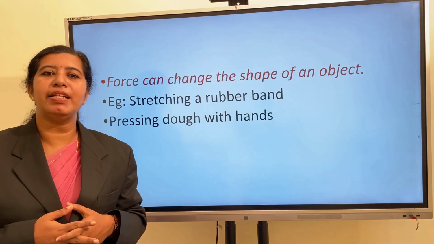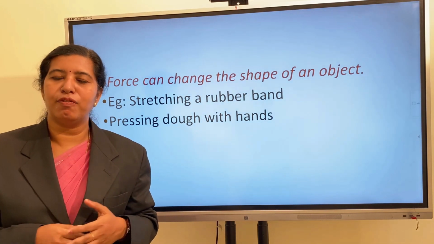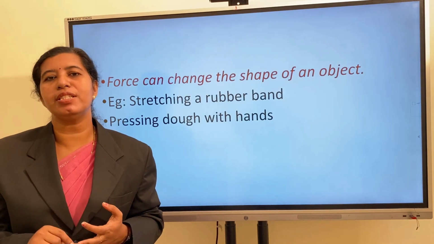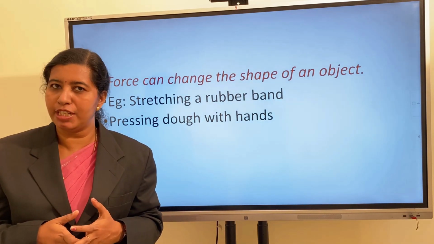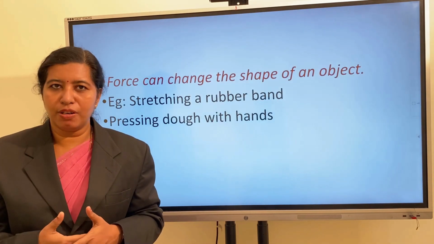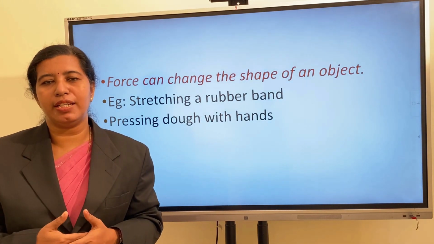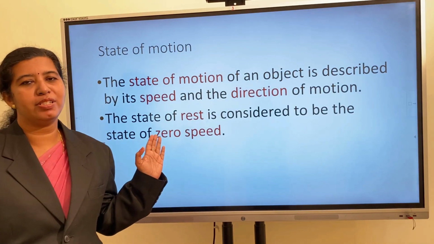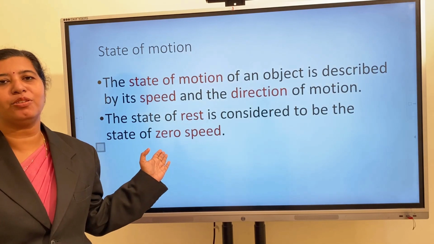So mainly we have discussed 4 points here. Force can change the state of motion of an object. The second one, force can change the speed of an object if it is moving. Third one, force can change the direction of motion of an object, and force can change the shape of an object.